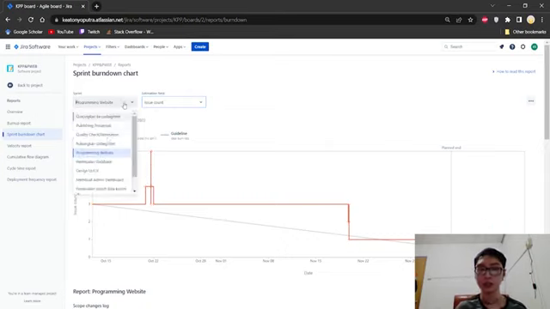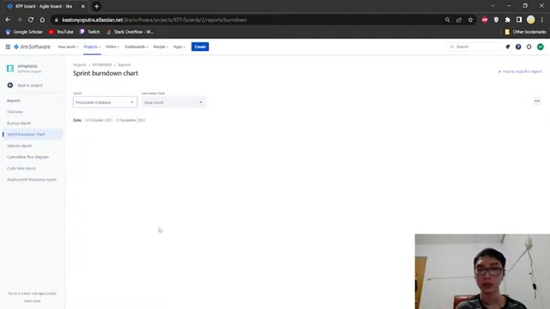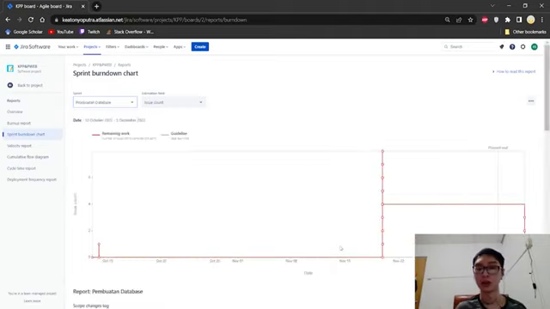All of the sprints have been done. Sometimes it goes from 0 up to, say, we need to make a new database, and then we finish it later on. That's it for the sprint burndown.